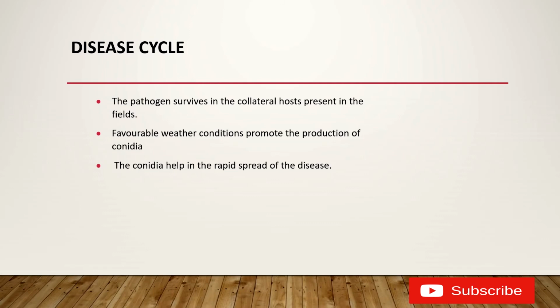Since Pyricularia oryzae is a deuteromycete which cannot undergo the sexual mode of reproduction, it reproduces only by the asexual mode, that is by conidia formation. So the conidia help in the rapid spread of the disease.